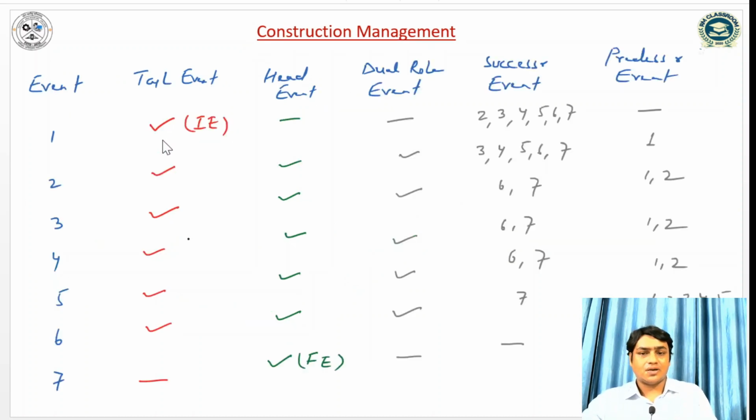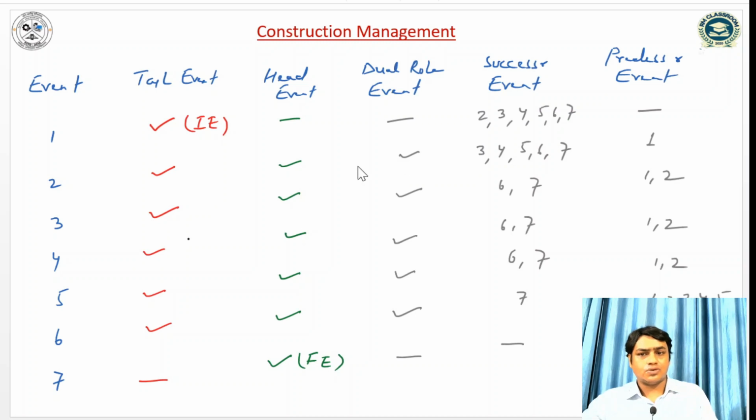Event 1 is also called the tail event or initial event, and for event 1 there will be no head event. There will be no dual role for event 1, and the successor events, as I told you, are 2, 3, 4, 5, 6, 7, and there is no predecessor event. For event 2, this is the tail event, and there is no head event.